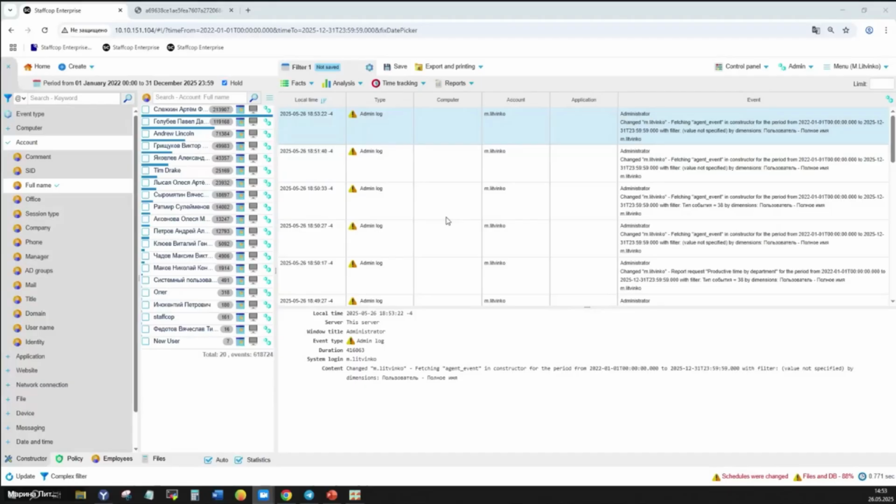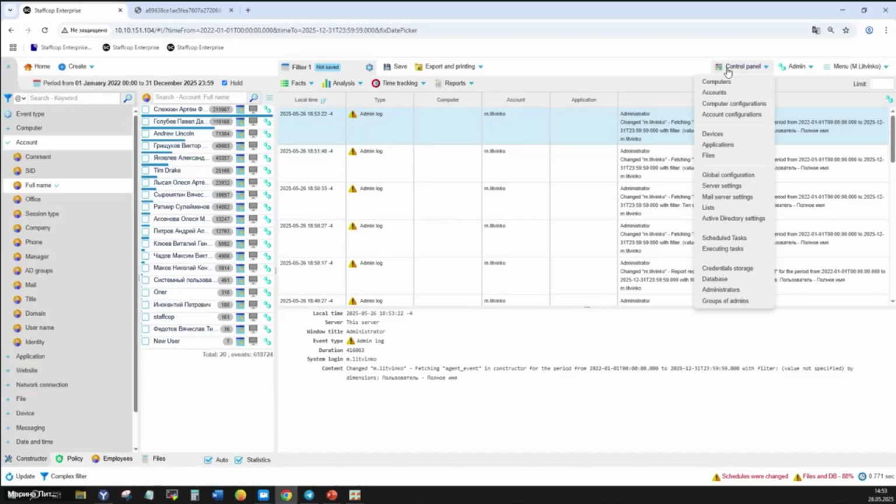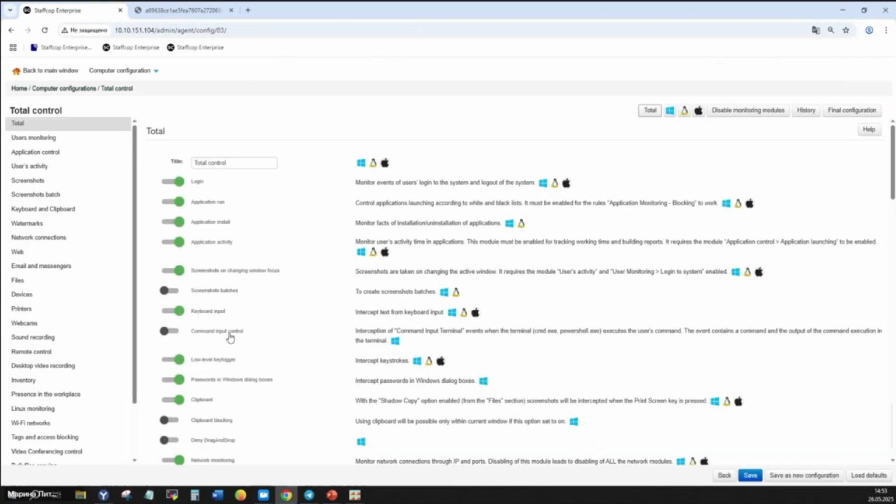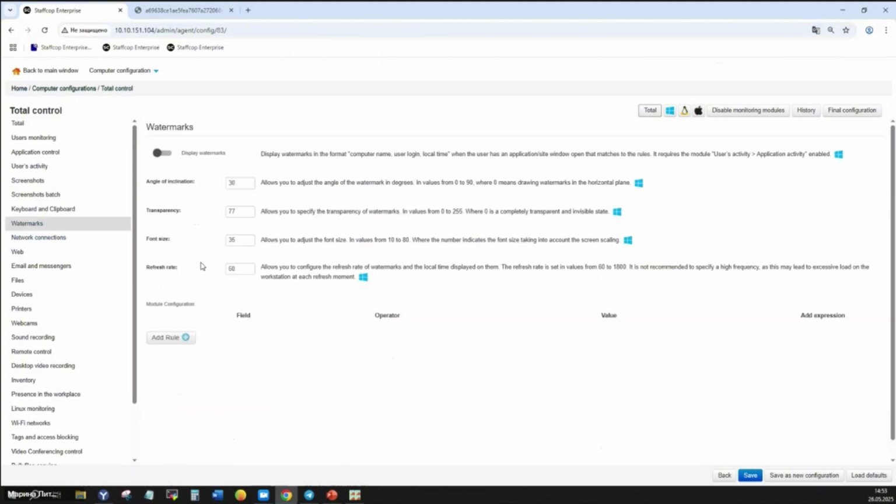So let's begin. The first one is a long-awaited release of a feature that is interesting to use. This is user screen watermarking. The Windows agent now displays watermarks on the monitor when users open specified websites and applications.